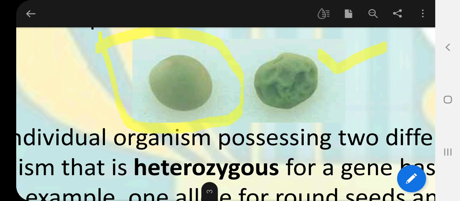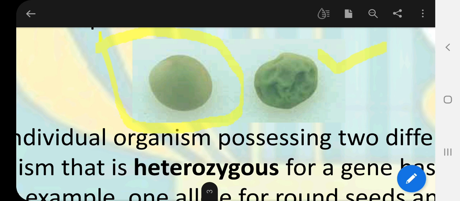But there is another point to be considered also, that organisms have two sets of genetic information. For example, for seed shape, pea plant has two sets of genetic information. For flower color, pea plant also has two sets of genetic information. For plant height, the plant has two sets of genetic information. So if a plant is having spherical seeds, it may have two alleles for spherical seeds. Likewise, if a plant is having wrinkled seeds, then this plant will have two alleles for wrinkled seeds.